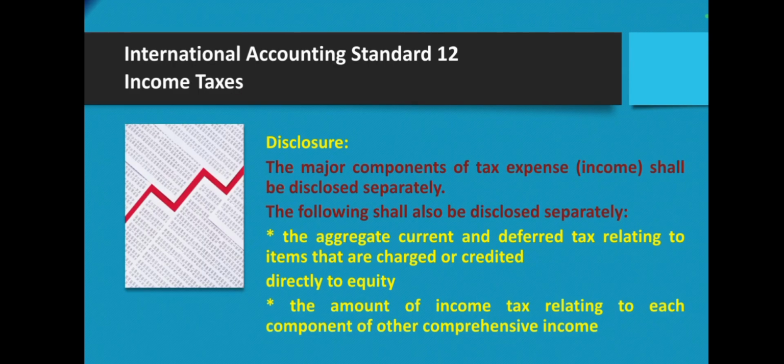Disclosure. The major components of tax expense or income shall be disclosed separately.